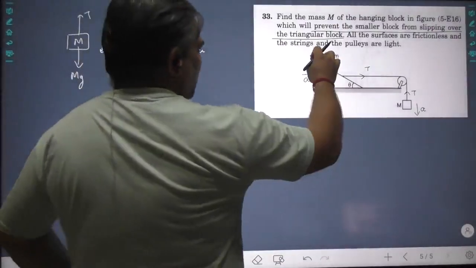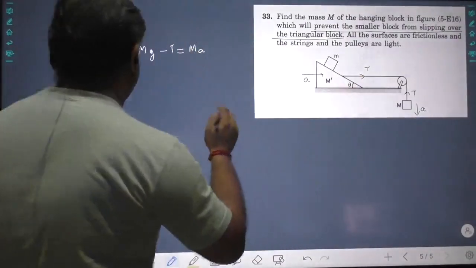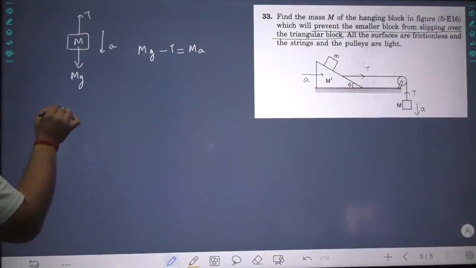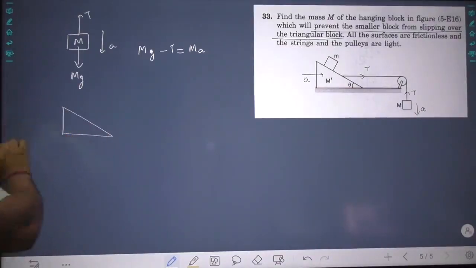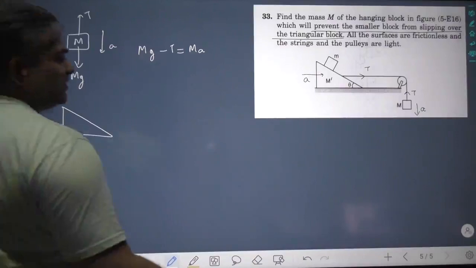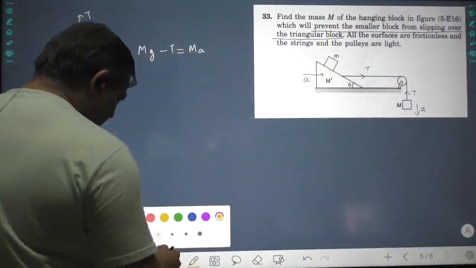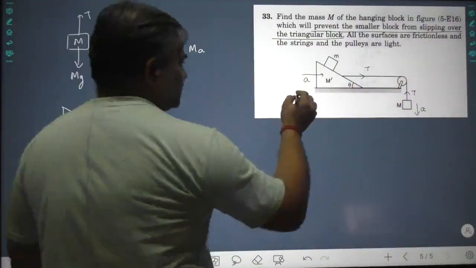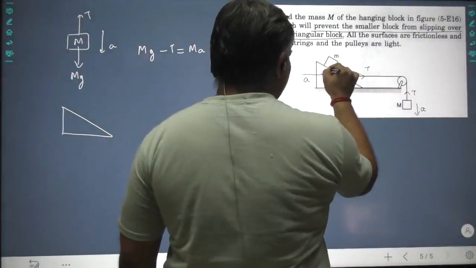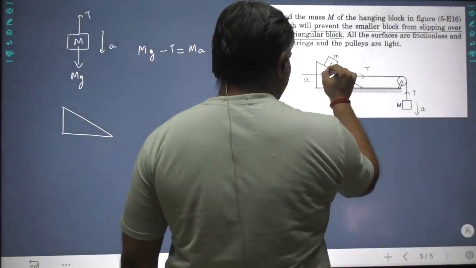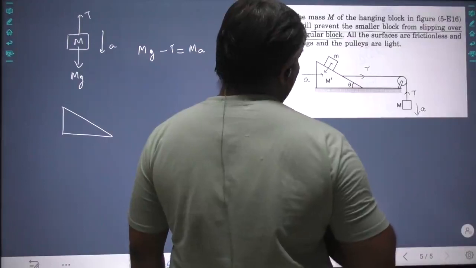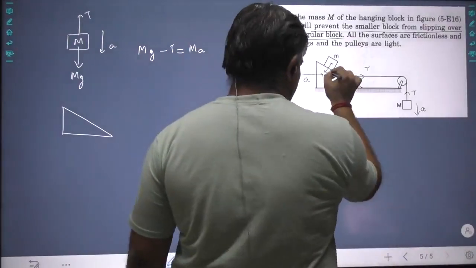Now let us talk about this wedge first. If we talk about this wedge, there is a normal reaction. The normal reaction will act perpendicular to the surfaces in contact.